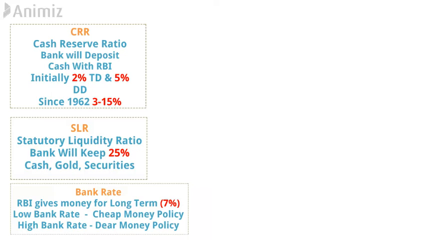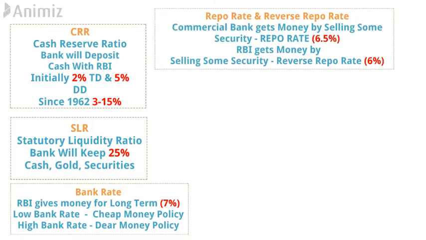The next quantitative tool is repo rate and reverse repo rate. What is repo rate? When commercial banks are in need of finance, they will sell some of their securities to Reserve Bank of India and they will get money from RBI under the agreement that the commercial bank will repurchase all those securities after the specified time.